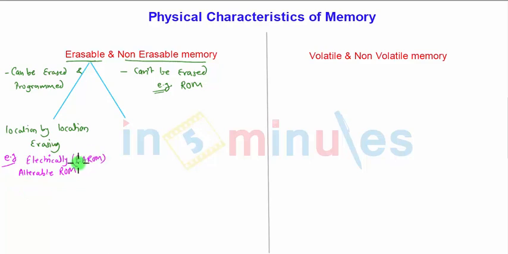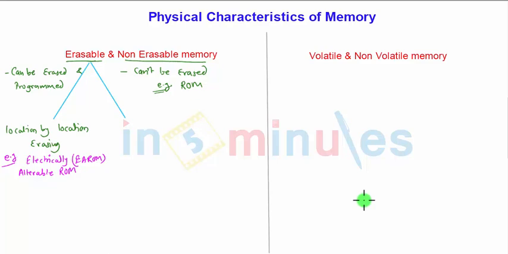On the other hand, we have the RAM. The RAM gets automatically erased whenever new info is entered in a RAM location. So if the RAM is full and you flush new data into it, the previous data will be erased, and the new data will fill the memory locations.